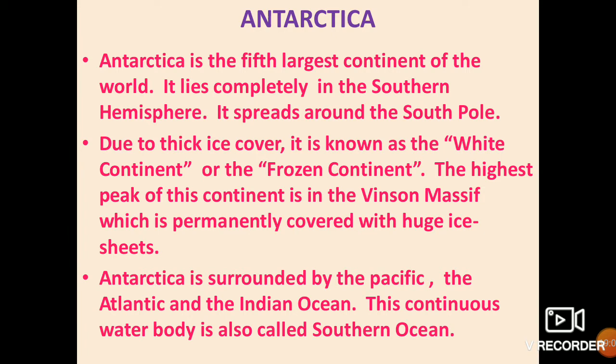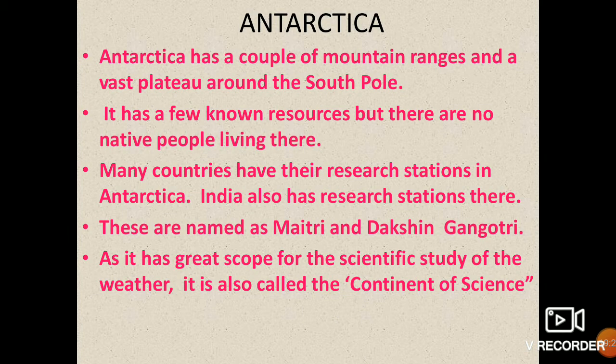Antarctica is surrounded by three oceans: the Pacific Ocean, Atlantic Ocean, and Indian Ocean. The continuous water body, the Southern Ocean, can be seen above Antarctica. It has a couple of mountain ranges, and plateau areas are also around the South Pole. There are very few resources, very few people live there, and no native people are living there.